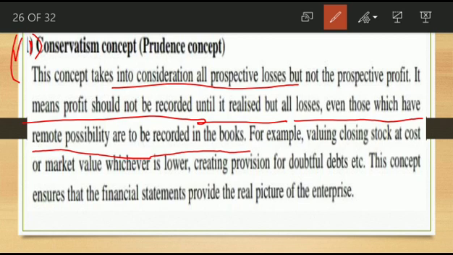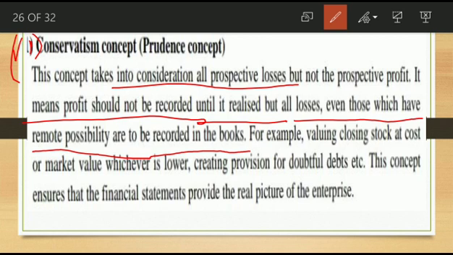Example, closing stock at cost or market value, whichever is lower. So what is the closing stock? The unsold or remaining stock at the end of the financial period is called closing stock. How are we valuing this closing stock? Actual cost means actual purchase cost, or market price means what is currently the price of that product in the market. Comparing these two, whichever is lower is recorded in the books of account. Which principle are we following here? Prudence concept or prudence principle.